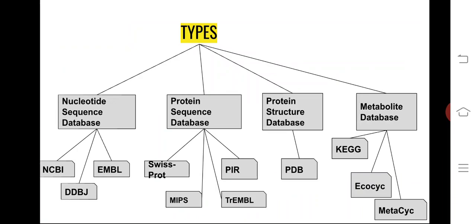For example, nucleotide sequence databases are of different types like NCBI, DDBJ, EMBL, and examples of protein sequence databases are Swissprot, MIPS, PIR, TrEMBL, and a protein structure database example is PDB. Metabolite database examples are KEGG, EcoCyc, MetaCyc, etc.